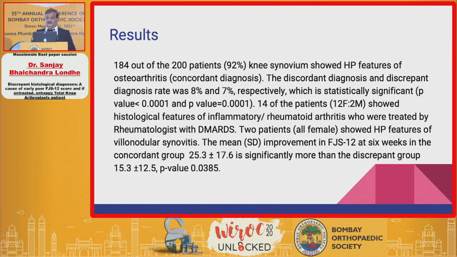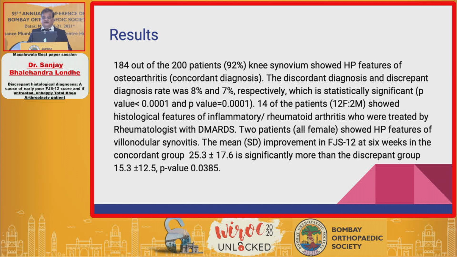So what were the results? The results, 184 out of our 200 patients, that is 92% patients, they showed the histopathological features of osteoarthritis, fine. So the clinical diagnosis sort of confirmed by histopathological diagnosis. But to our surprise, the discordant diagnosis and the discrepant diagnosis rate was 8% and 7%, which is about 16 and 14 in number, which is statistically significant. The p-value is less than 0.001 and the p-value is equal to 0.001.